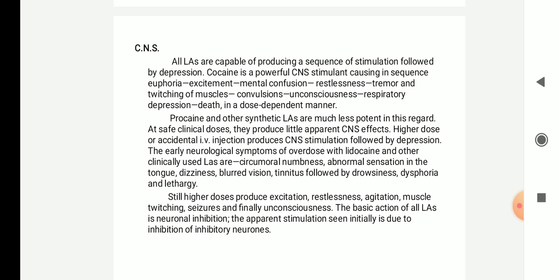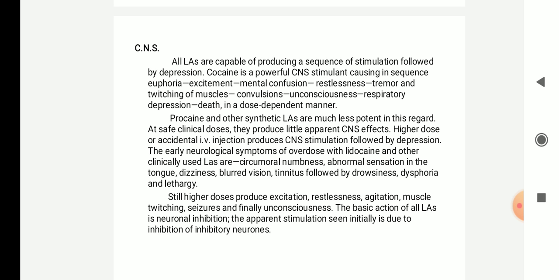Numbness means that feeling of paleness in your fingers, then abnormal sensation in the tongue, dizziness, that is what you can say, rotation of your head, blurred vision, tinnitus, that is ringing sound in your ears, followed by drowsiness, dysphoria and lethargy. Still higher doses will produce excitation, restlessness, agitation. Agitation means aggressive behavior, muscle twitching, seizures. Seizures means epilepsy, and finally it will produce unconsciousness.